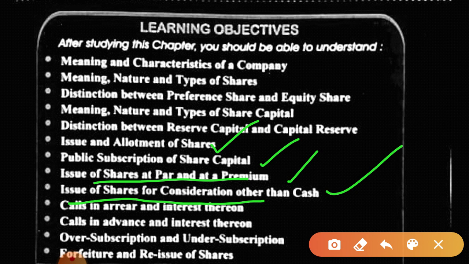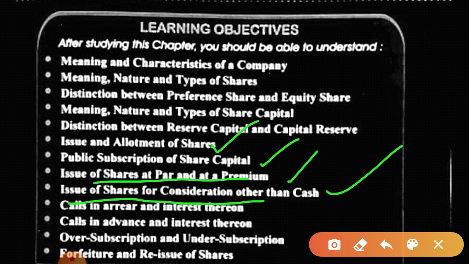Okay, is this clear? Then forfeiture. When the amount is not paid by the shareholder, the company asks the shareholder to pay the amount. Even if the shareholder doesn't pay, the company first informs the shareholder and then forfeits the shares for the non-payment of the money due from the shareholder.